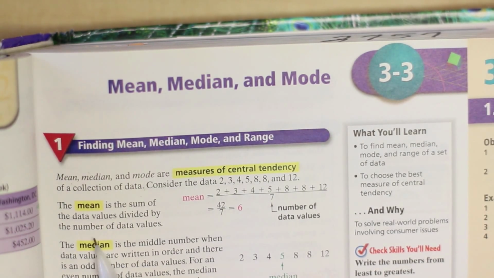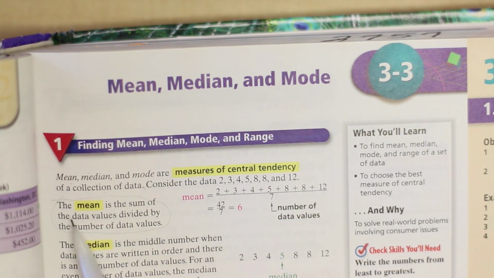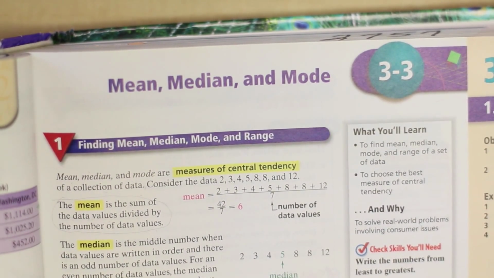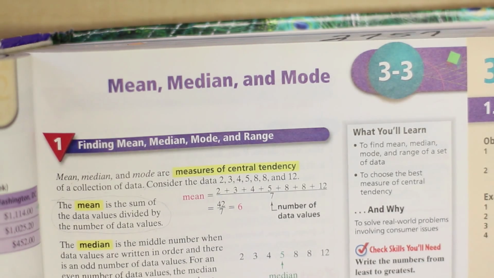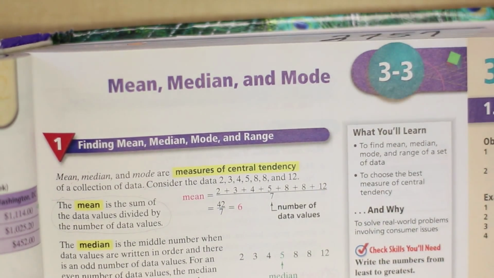Next, we have this definition right here of mean. You should have your textbook with you, so I want you to copy down the definition of mean into your notes. The mean is the sum of the data values divided by the number of data values. Now, at first, this might sound confusing. You might be like, what is that even talking about? Well, you will get a better idea as we go on. All right.